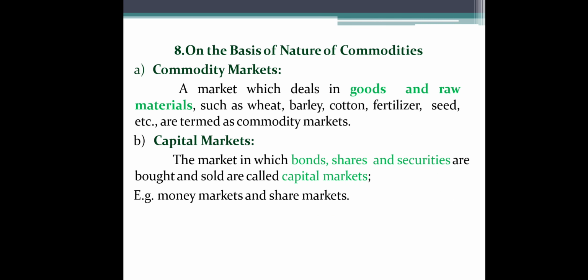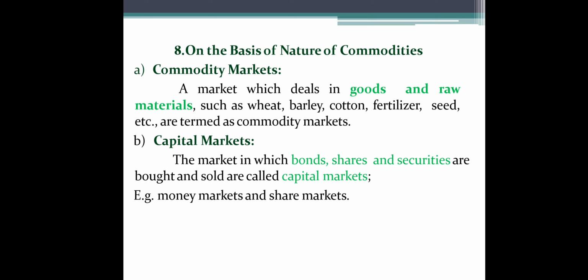Then the next classification is on the basis of nature of commodity, that is commodity market and capital market. Commodity market is a market which deals in goods and raw materials. A market which is related to commodity. That commodity may be a manufactured good or it may be the raw material required for manufacture. But if it is related to commodity, then we call it a commodity market.